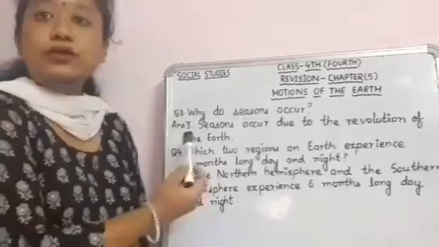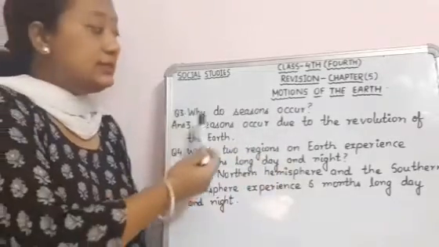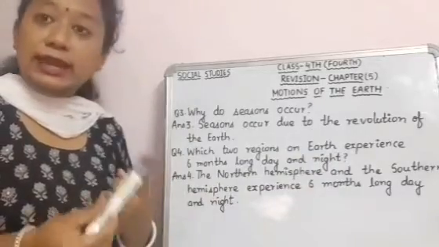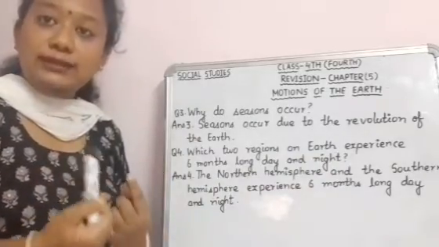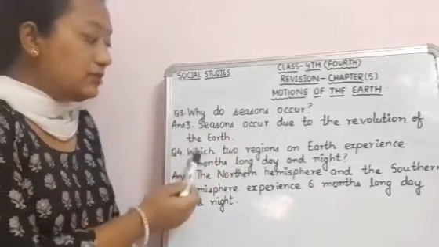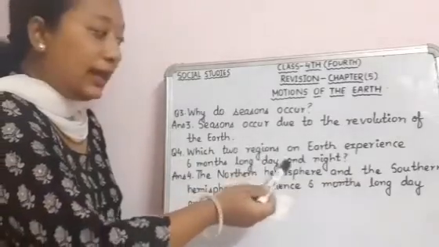Then comes the next, third question: why do seasons occur? Seasons occur due to the revolution of the earth. Like day and night occur due to rotation of the earth, like that seasons occur due to revolution of the earth.